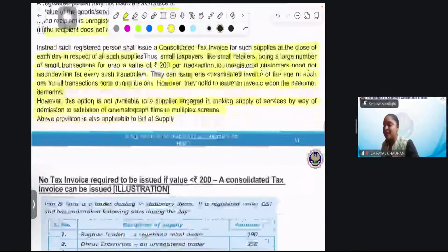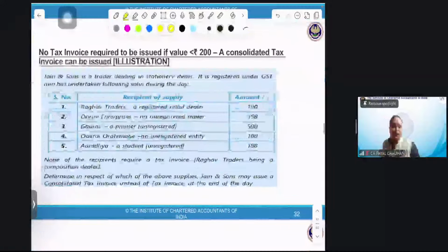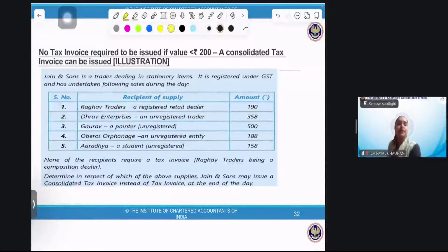Perfect. Now, the same provision is applicable to bill of supply also, right? Now, you need to answer. I'll just be explaining. Jen and Son is a trader dealing in stationery items. See how clever these people are, they are taking a perfect example. Stationery items, somebody might be taking a pencil, a pen, a rubber, a box, which might cost 100 rupees or less than 200 rupees. Now, it is registered under GST and has undertaken the following sales during the day.